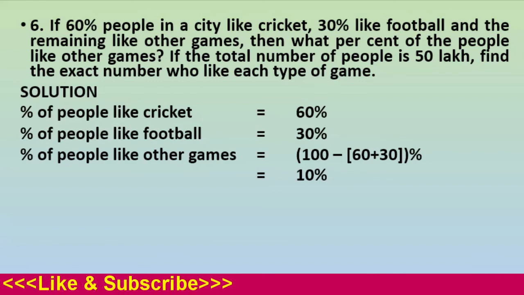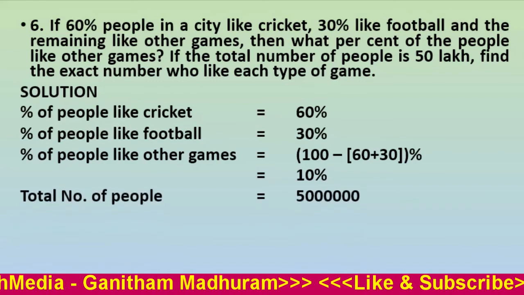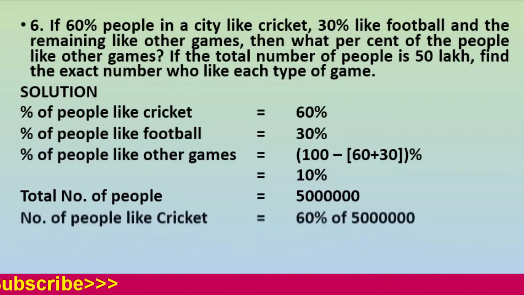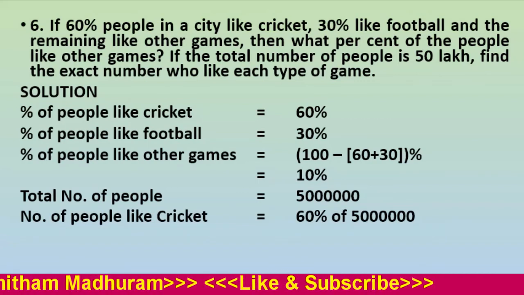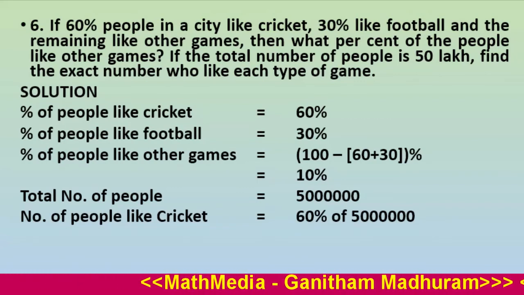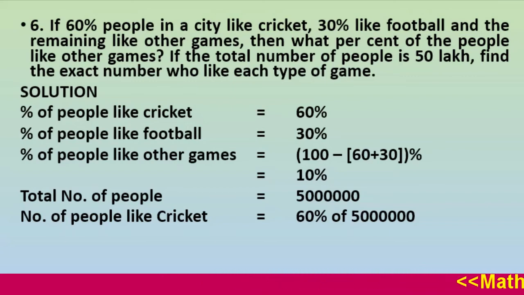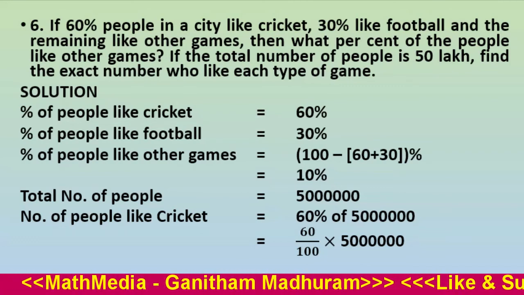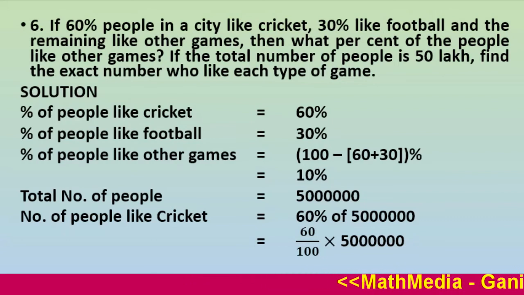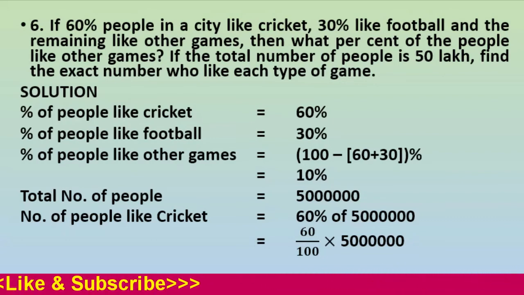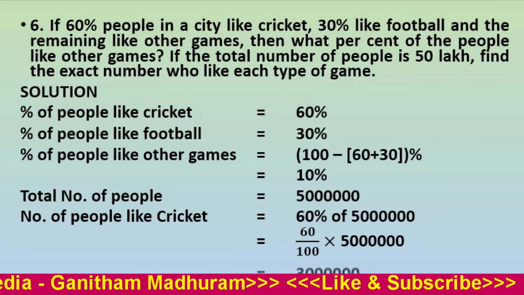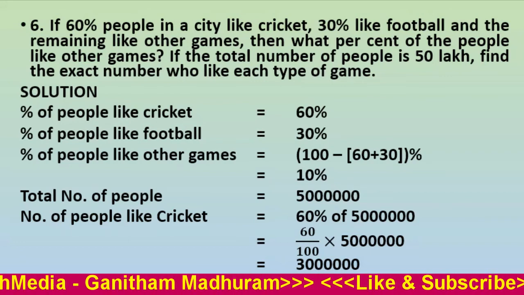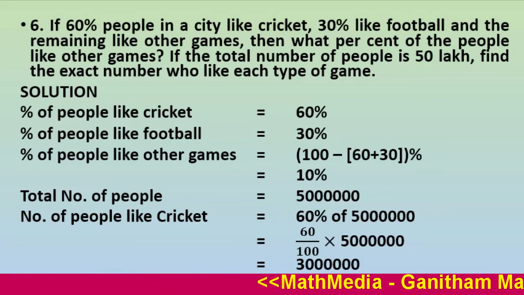We can calculate the number of people who like cricket. Before that, we can write the total number of people equal to 50 lakh. Therefore, the number of people who like cricket equals 60% of 50 lakh. Now we can convert it into mathematical form. So 60% means 60 upon 100, of means multiplication, then we write 50 lakh. Cancel 2 zeros from the numerator and denominator. We get 30 lakh. That means 30 lakh people like cricket.